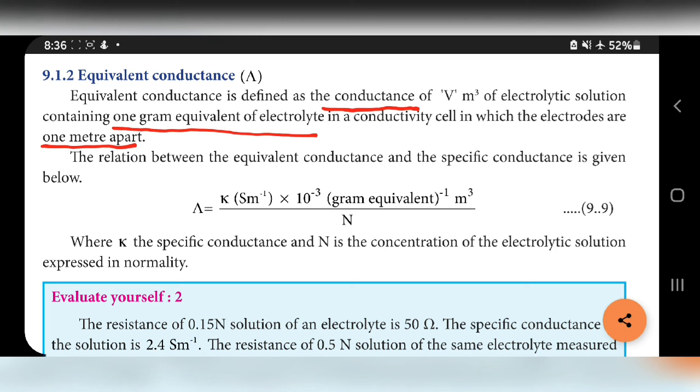The formula is the same as our previous equation. Lambda is equal to kappa into 10 power minus 3 divided by N, normality. In our previous equation the molarity term is used, here the normality term is used.